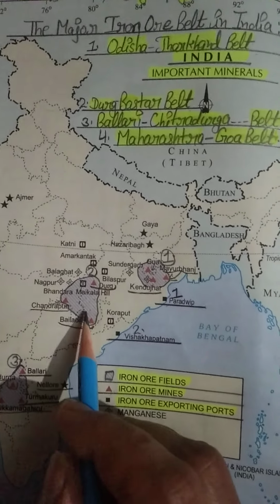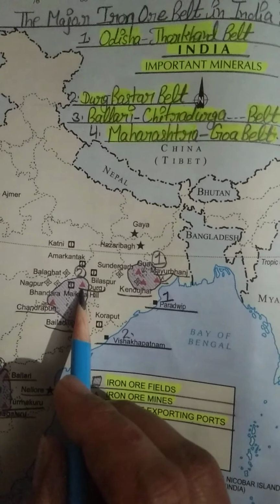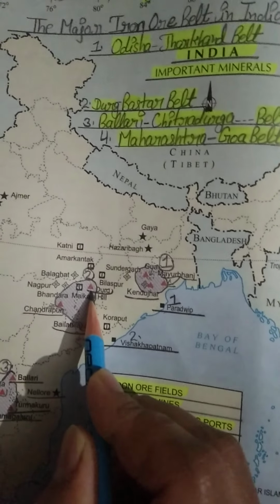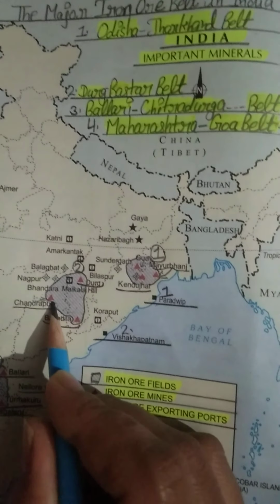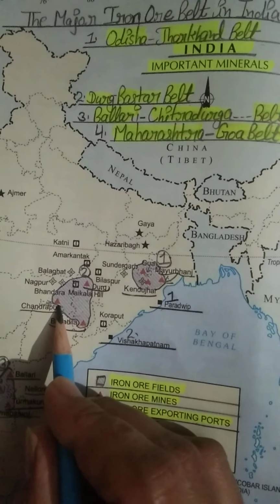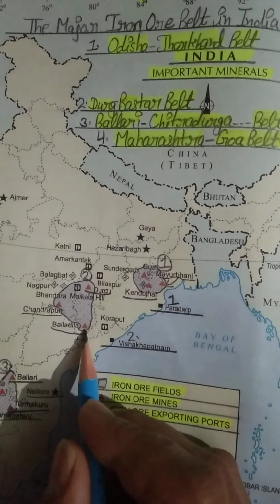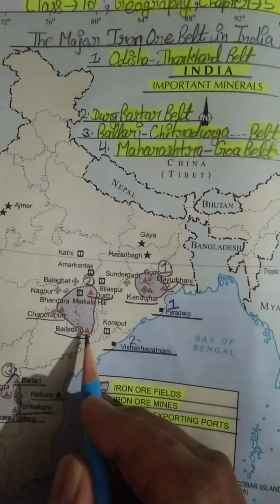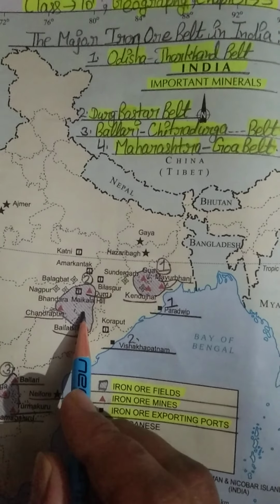So in this belt we have three iron ore mines. Number one, this is our Durg. Number two, this is our Chandrapur. This triangle is equal to Chandrapur. Number three, we have Bailadila. This triangle is equal to Bailadila. So we have these three iron ore mines in the Durg Bastar belt.